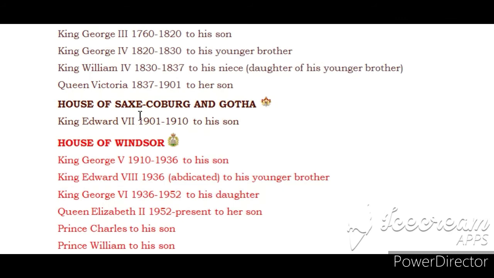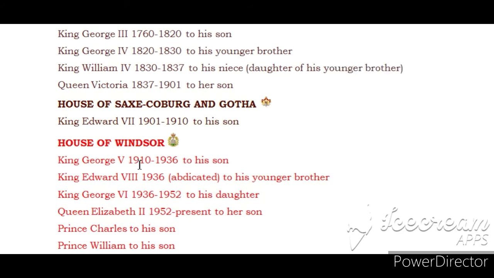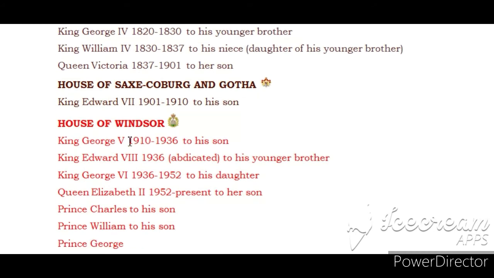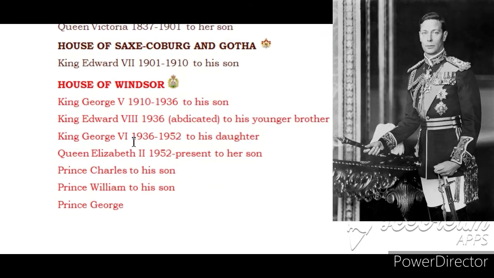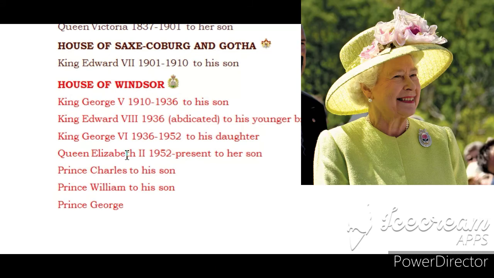The throne then went to his son, George V. He was king during World War I, and since Britain was fighting Germany, they changed the name of the house to a less German-sounding name, the House of Windsor. His son, Edward VIII, lasted less than a year since he wanted to marry an American, which was very unpopular, so he ended up abdicating. The throne went to his brother, George VI. He was succeeded by his daughter, the current queen, Elizabeth II.